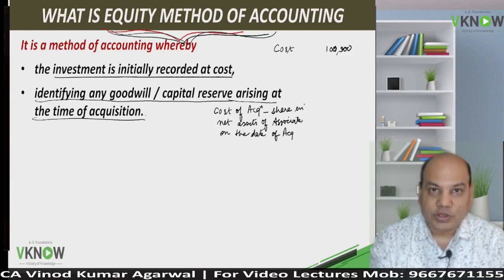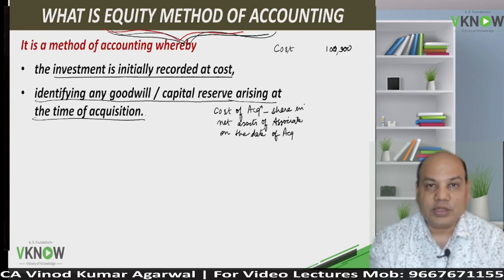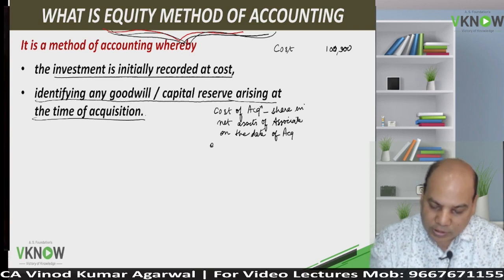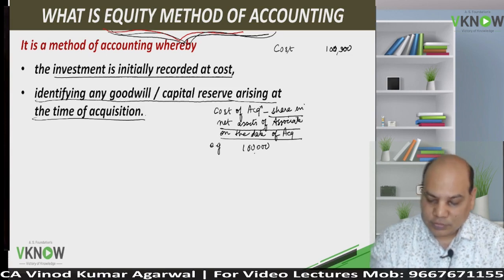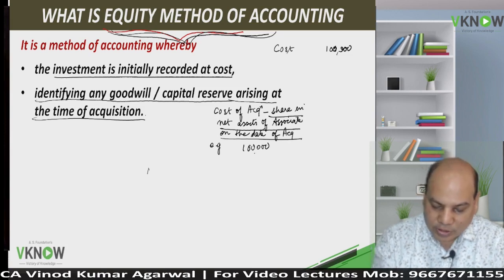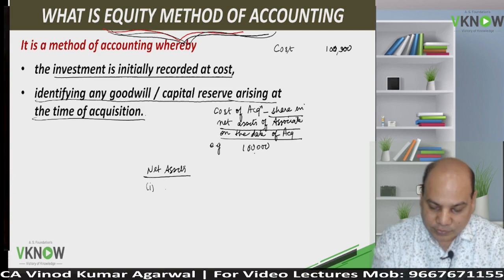If cost of acquisition is more than the share in net asset, we will call it goodwill. For example, cost of acquisition is 1 lakh. Share in net asset of the associate. Now, how do you compute the net asset of the associate? Net assets of associate can be calculated in two ways.